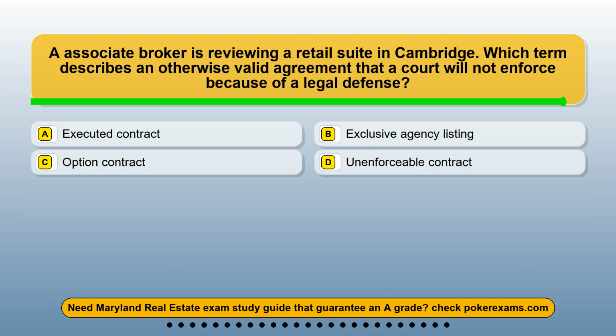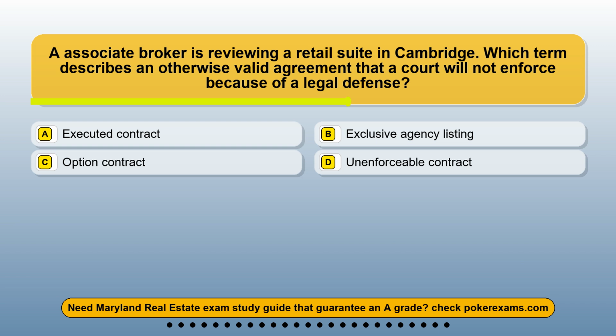Question 24. An associate broker is reviewing a retail suite in Cambridge. Which term describes an otherwise valid agreement that a court will not enforce because of a legal defense? Option A, executed contract. Option B, exclusive agency listing. Option C, option contract. Option D, unenforceable contract.